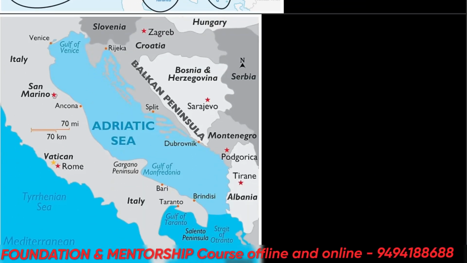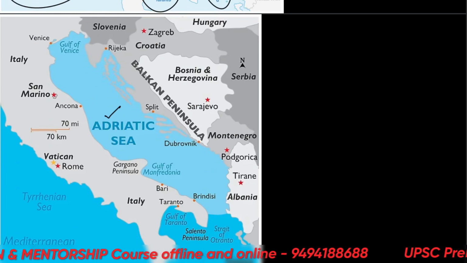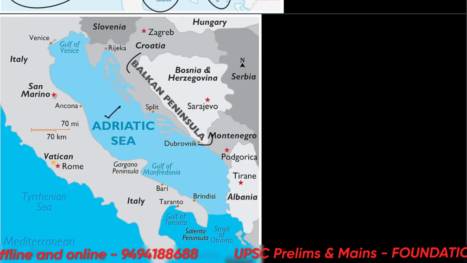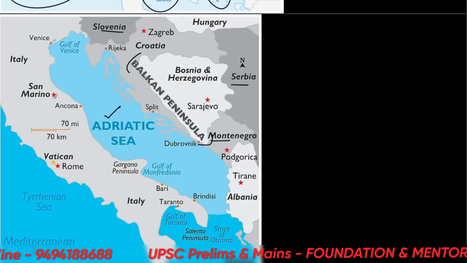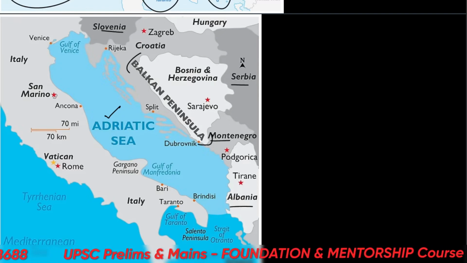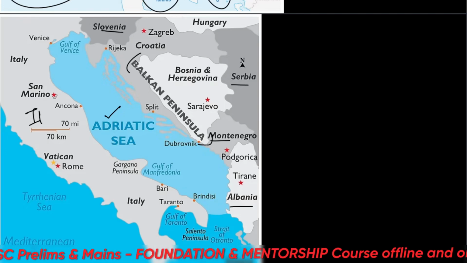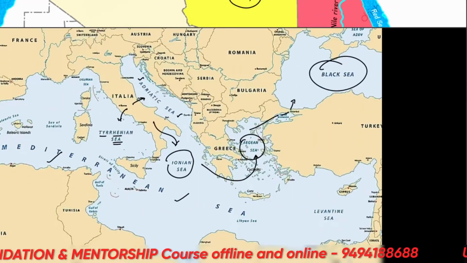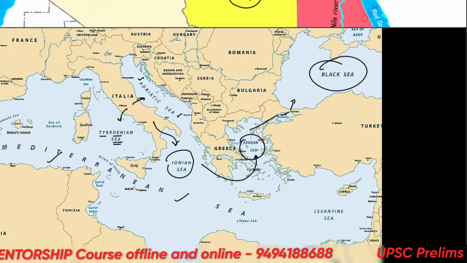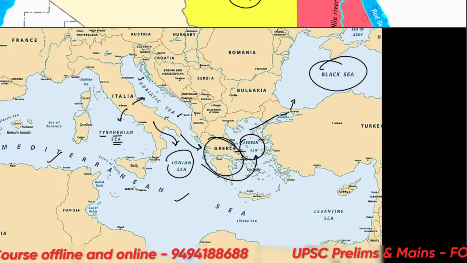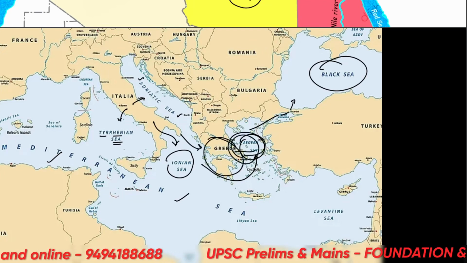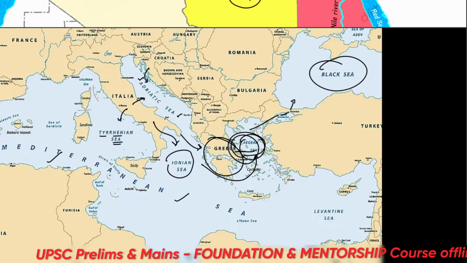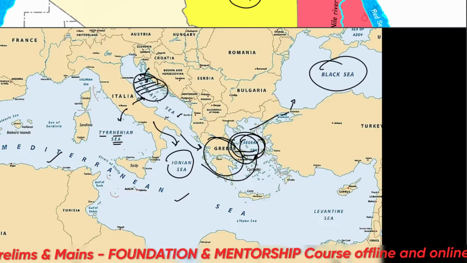And here one more map, the Adriatic Sea. I'll send them all in the notes. This is the Balkan Peninsula here, which has many countries: Slovenia, Serbia, Montenegro, Albania. Okay. And this is Italy. So you can revisit the maps anytime you want and keep going on. Italy, then comes Greece here and the Aegean Sea. All right. So where we see that, what we are talking about, the Pinna nobilis, it's here in the Adriatic Sea.